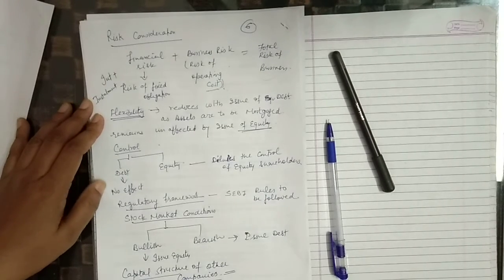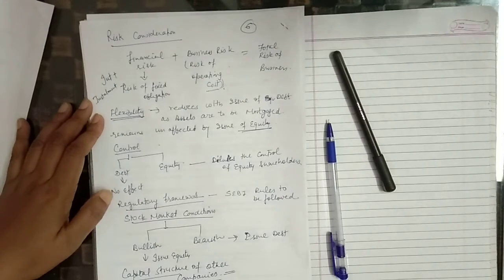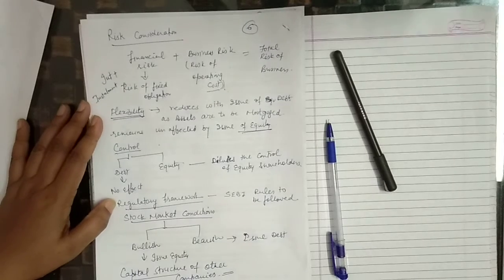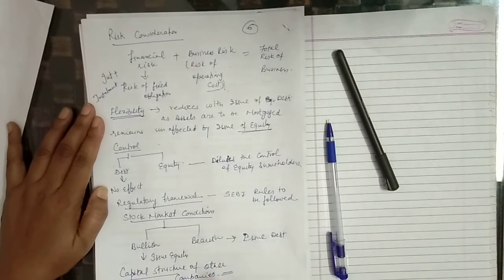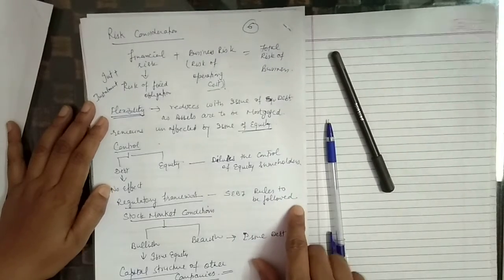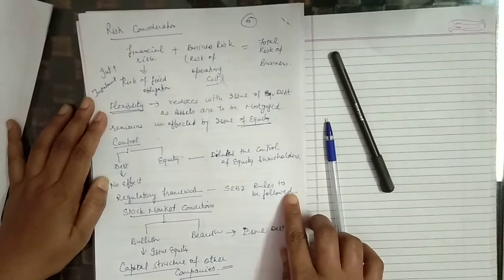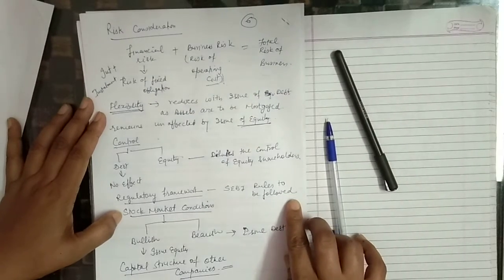Moreover, whether company issues debt or equity would also be decided by the regulatory framework. Regulatory framework is SEBI, Securities Exchange Board of India. These rules are to be followed by company while it issues debt or equity. These conditions are to be followed. Next one is stock market conditions.